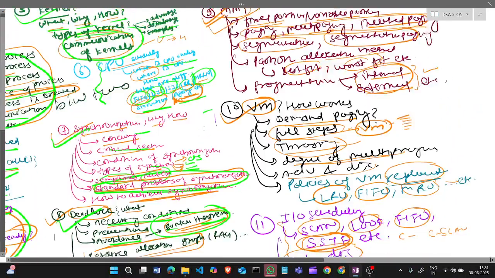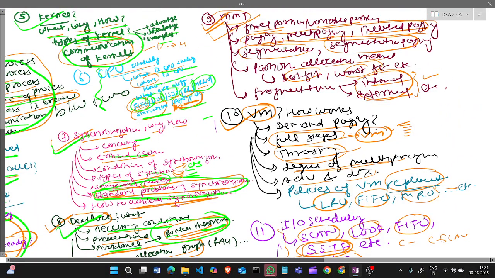Okay, so the next chapter is memory management techniques. In this chapter we will cover everything about how allocation and deallocation happen inside the memory. What is a fixed partition, what is a variable partition, what is continuous and non-continuous memory, what is compaction, what is paging, multi-level paging, inverted paging, and segmentation paging.